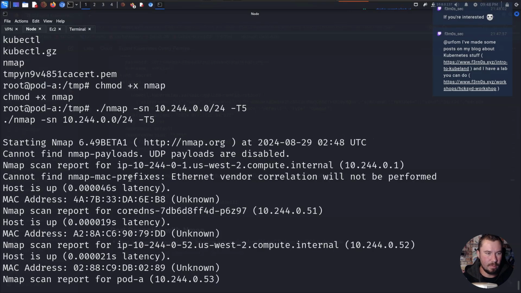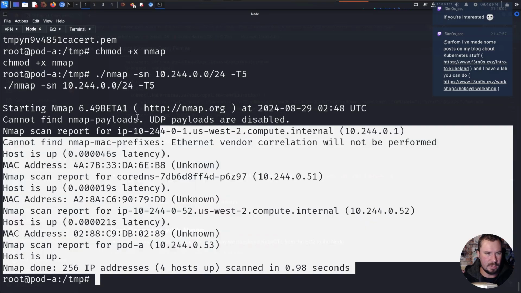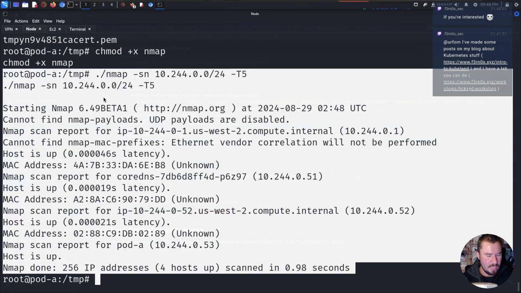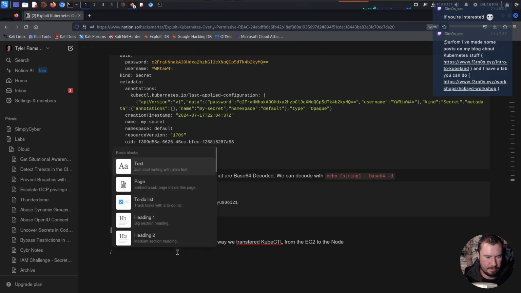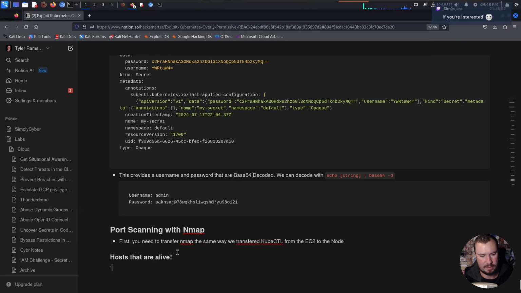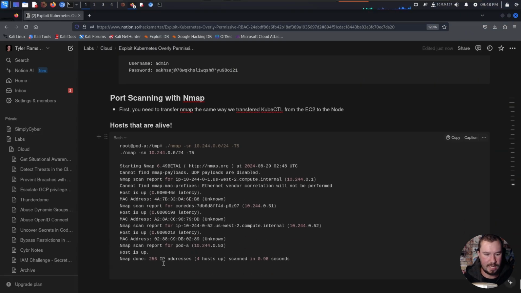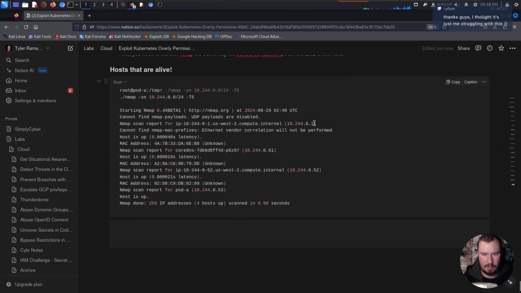And we went ahead and did it. We have a few hosts that are up, it would appear. We have Nmap scan report for 1, 51, and 52. So we have 3 hosts that are up. Let's go ahead and add this to our notes, and we'll also add each one of those hosts to our notes so we can further enumerate them. We'll say hosts that are alive. We'll drop the syntax in there, and then we'll just do another code block, and we'll just drop each one of those hosts on their own.